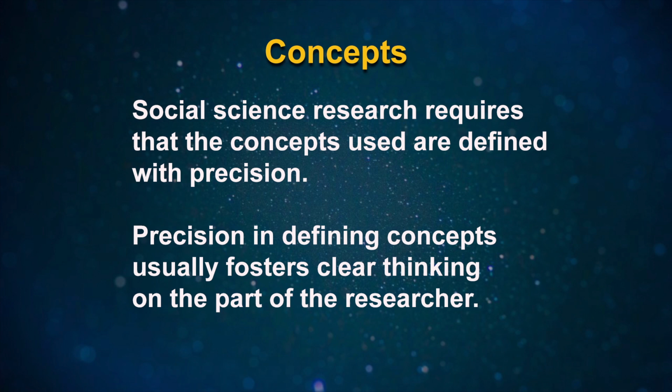Precision in defining concepts usually fosters clear thinking on the part of the researcher. At the same time, precise definitions convey to others what exactly the researcher means when the concept is used. Lack of clarity may lead to statements which seem to provide explanations when in fact they do not.